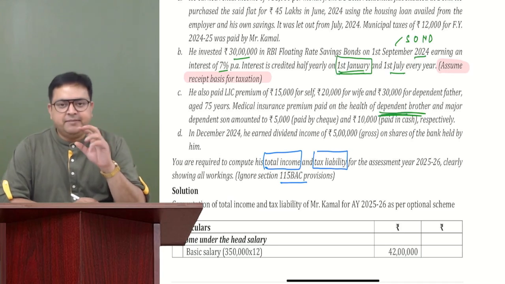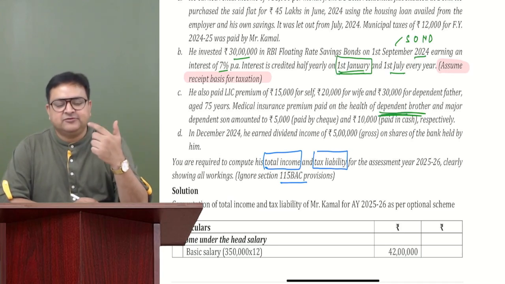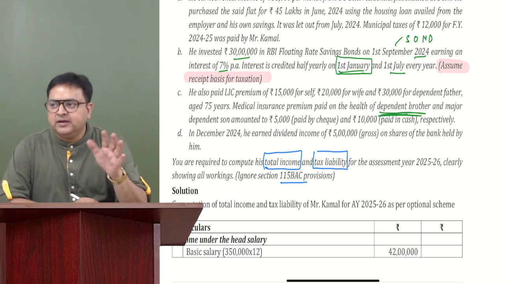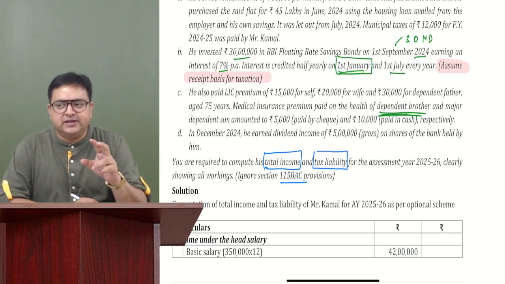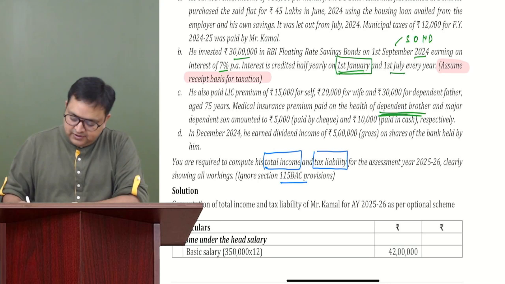In 80D, dependent brother was not there. First category: self, spouse, children, that too dependent. Second category: parents, dependent, non-dependent. Brother, sister were not covered there. So, medical insurance for dependent brother you will not get.